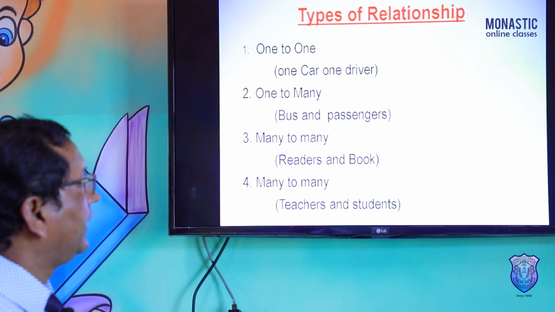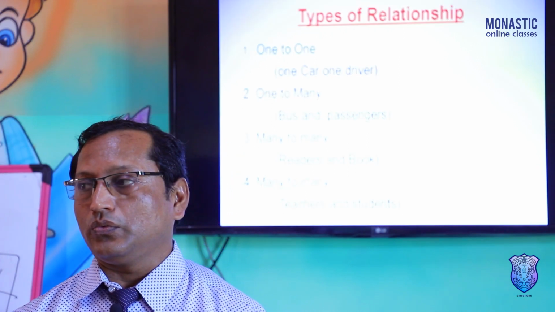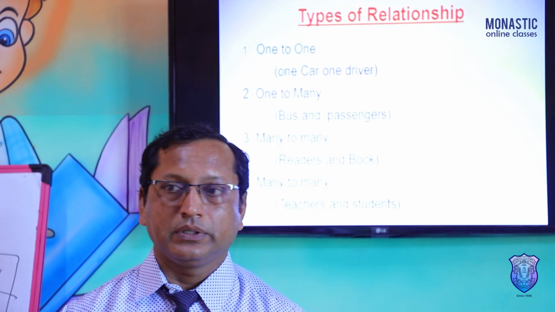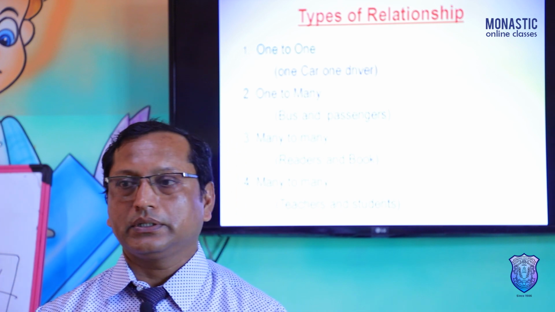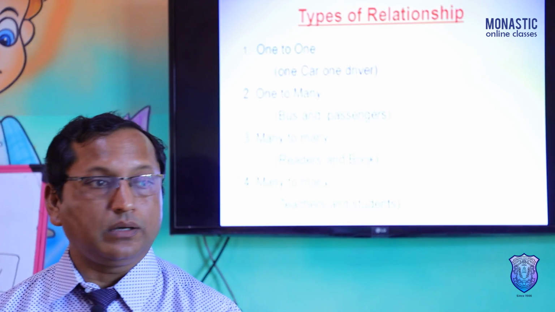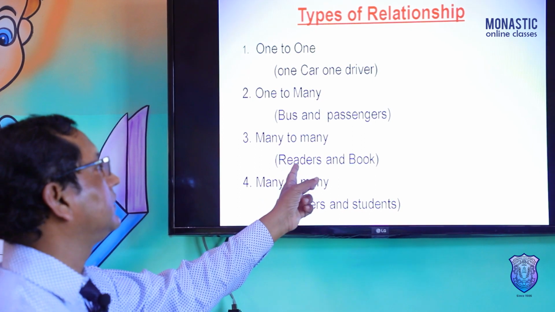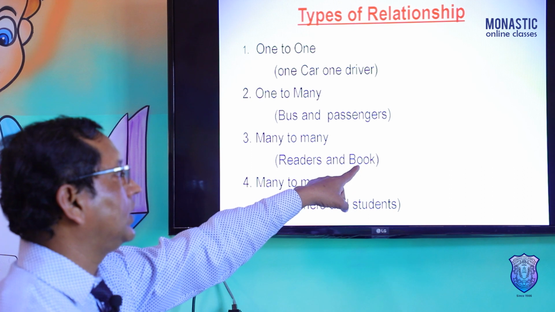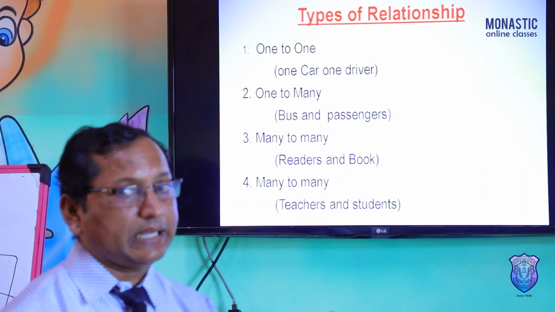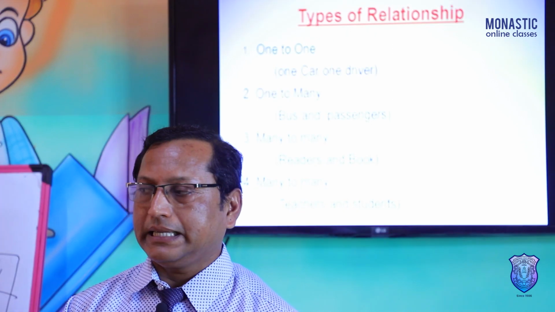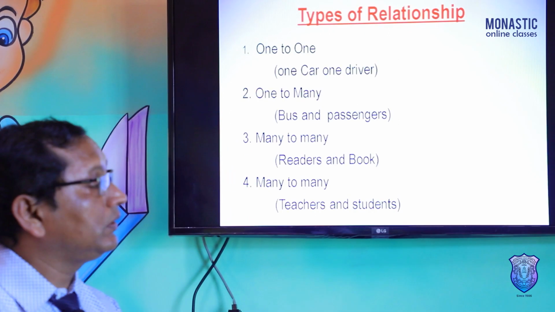Many-to-many: readers and books. When you go to a library, there are many books, but the same books are always there. Many readers, at different times, go to the library and read the same book. So readers and books. Patients and doctor: many patients visit one doctor.